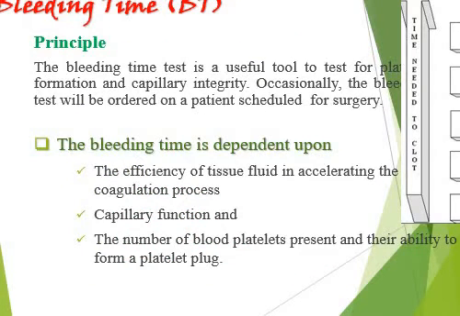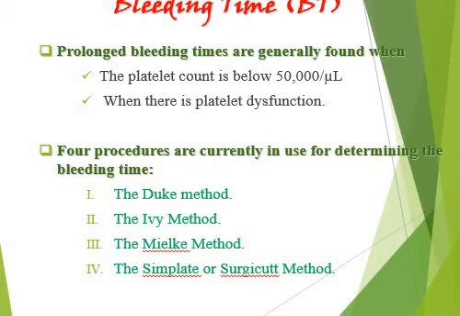कुछ फैक्टर्स हैं जो effect करते हैं जिस पे bleeding time depend कर रहा है, and the main factor is basically the efficiency of tissue fluid and the capillary function, कौन सी capillary damage हुई है, the nature of the incision and the number of blood platelets. And the bleeding time is prolonged in cases where the count is below 50,000 per microliter, which is the lowest limit of the normal platelet concentration in the blood, or the bleeding time is also prolonged in the condition where there is a dysfunction of the platelets. अगर हमारे पास कोई disorder है इस तरह का जिसमें platelet की shape सही नहीं है, इनका function सही नहीं है, उस पर भी bleeding time modify हो जाएगा.